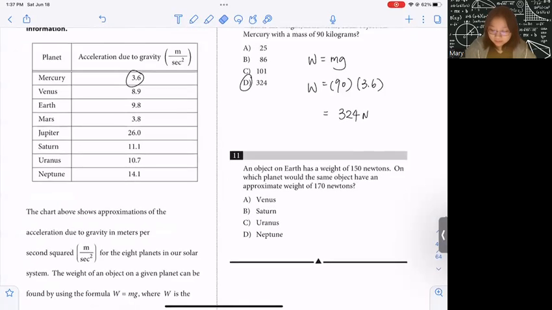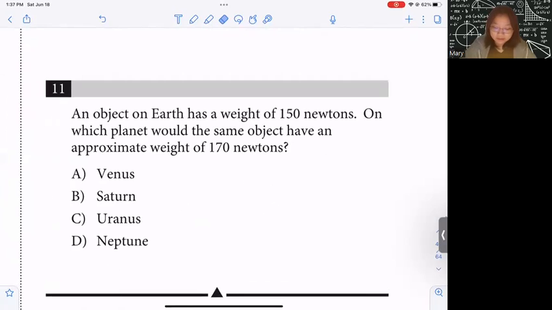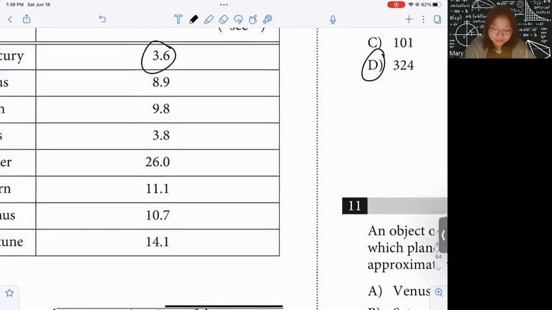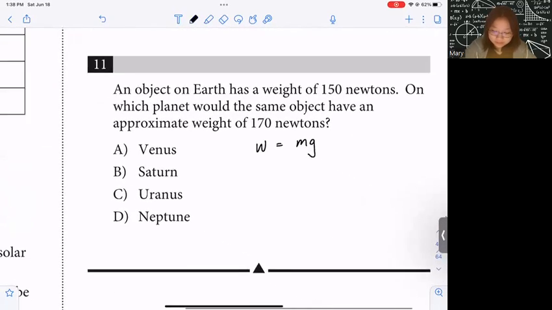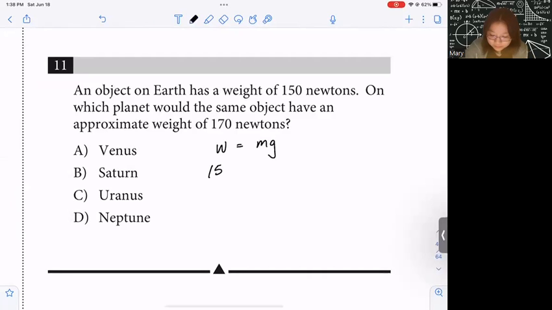So since weight equals mg, and it tells you this object's weight on Earth, we can calculate the mass, because the acceleration due to gravity on Earth is 9.8, which they give you on the table. So we can have 150 equals my mass, which is unknown, times 9.8.